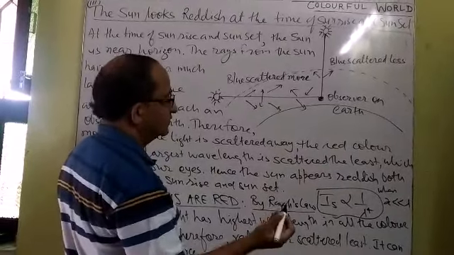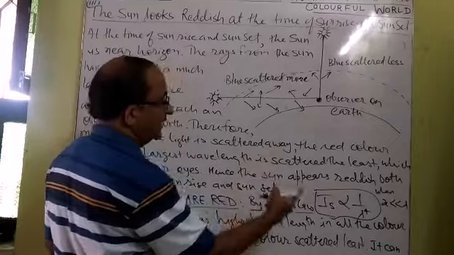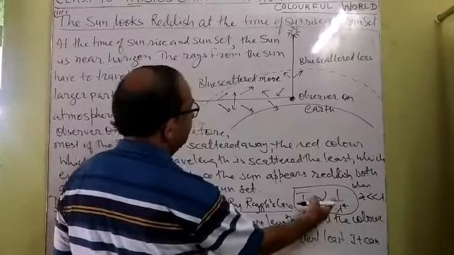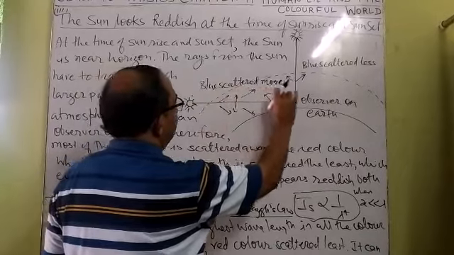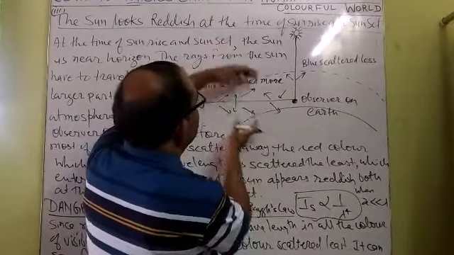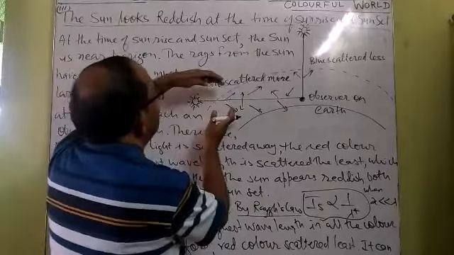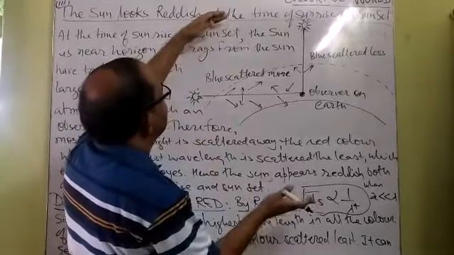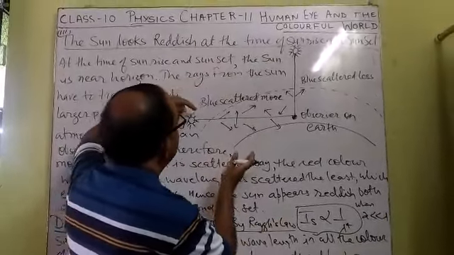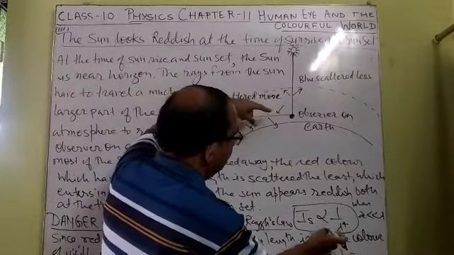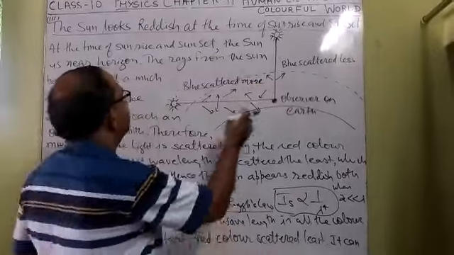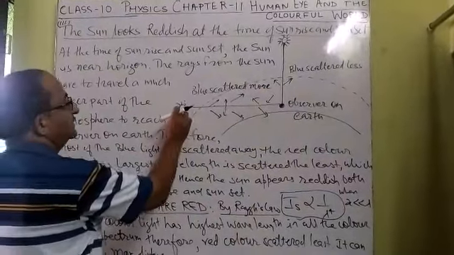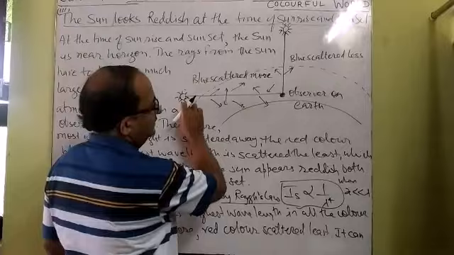And as we know, the red color of light has the largest wavelength. That is why it is scattered by the least angle, and the red light enters our eye. The remaining colors are scattered away. Blue light is scattered more in this situation, and the red light, which has the largest wavelength, is scattered with less angle and enters our eye.